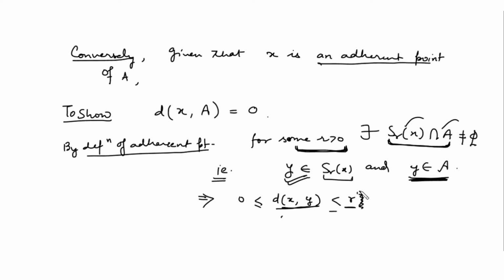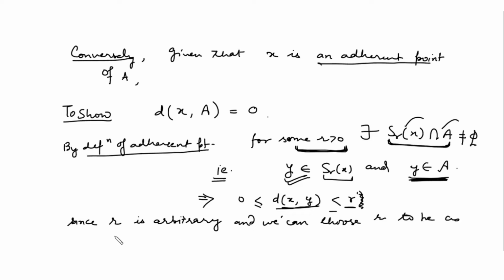By choosing r to be very, very small, even then you will always have some y which is common to both, right? So that means what? Now you can write, since r is arbitrary and we can choose r to be as small as we need.